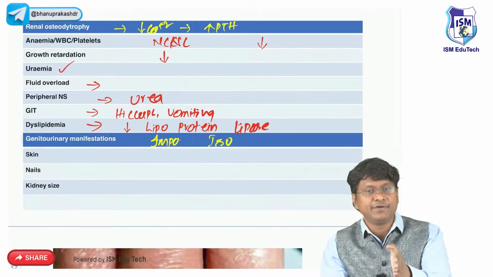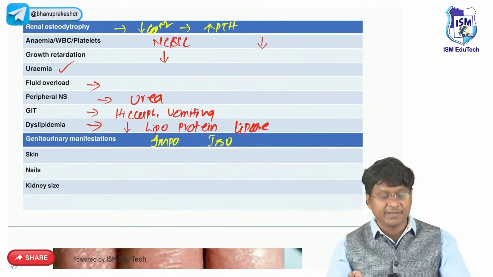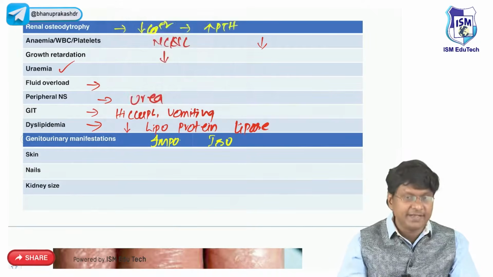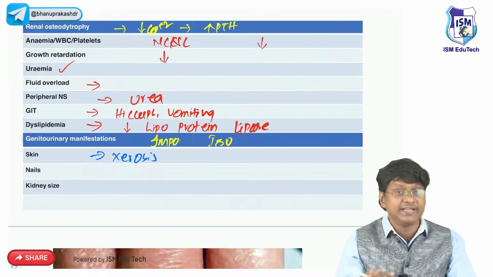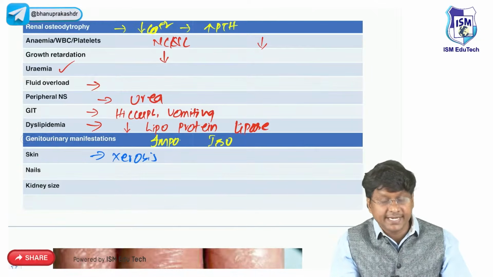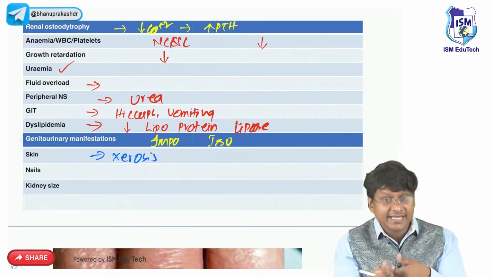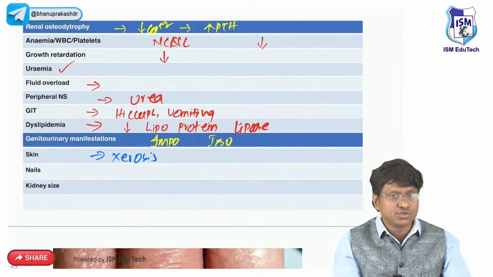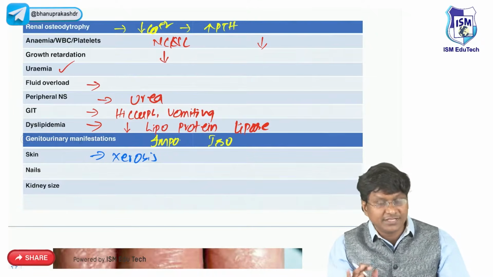Isostenuria means the specific gravity of the urine will be similar to that of the plasma. That will be the genitourinary manifestations. And what are the skin manifestations? These patients will have xerosis, where there is drying of the skin, and they will have bleeding manifestations. There will be ecchymosis, and there will also be edema. And why is this xerosis? That is because of accumulation of urea within the skin.